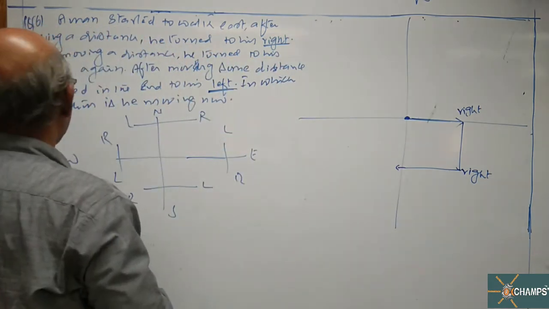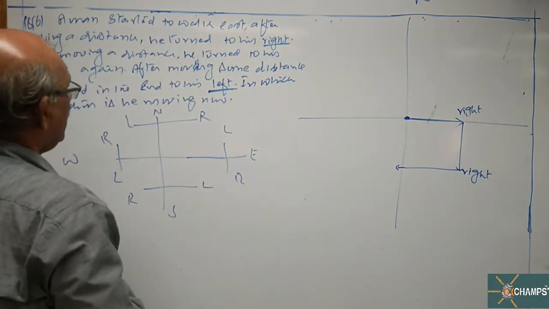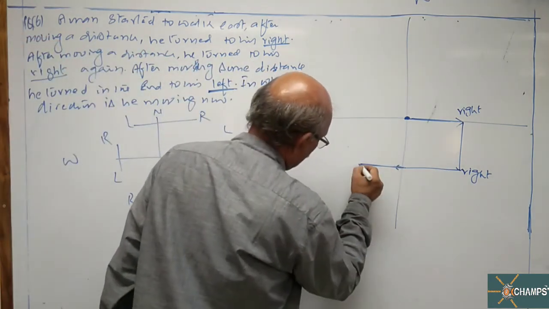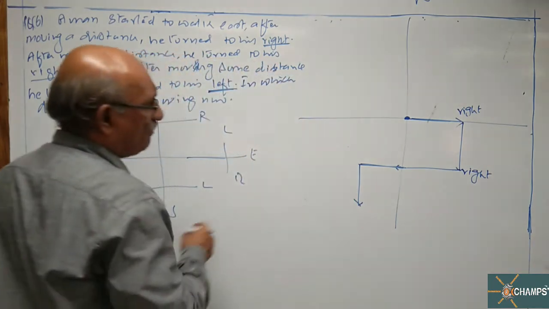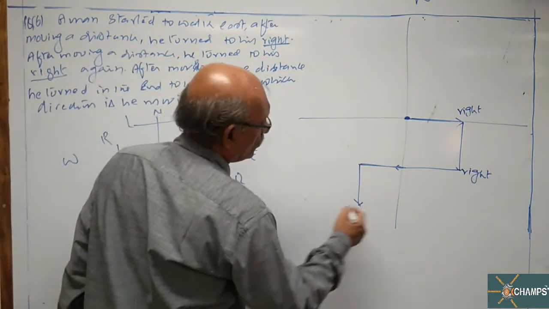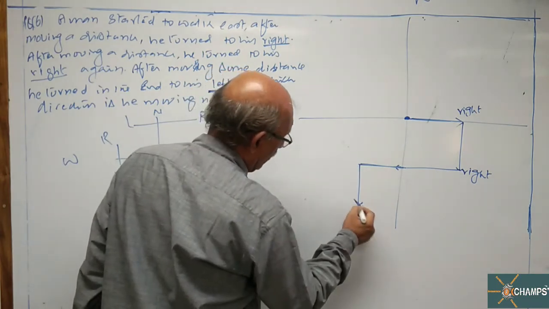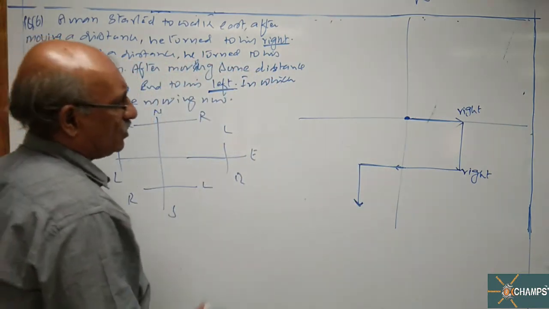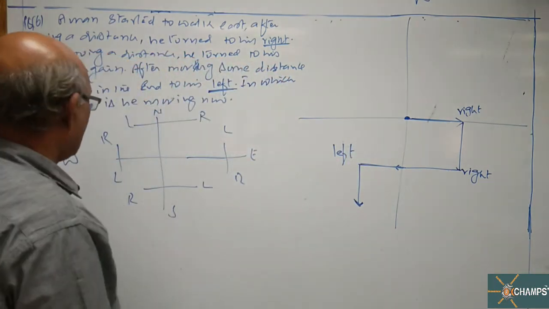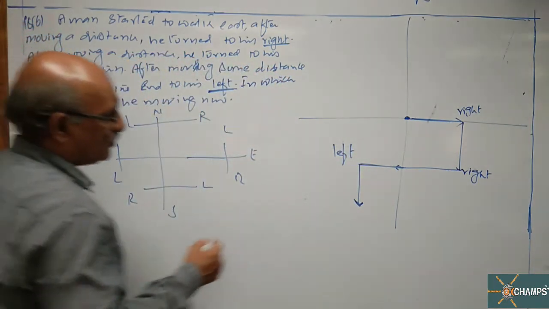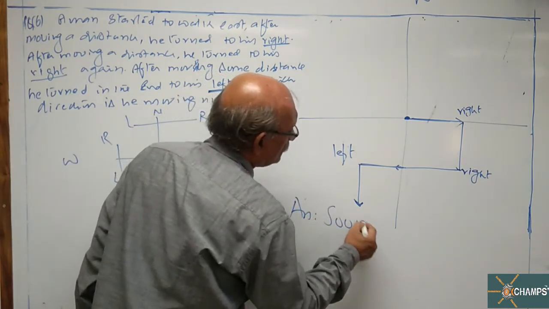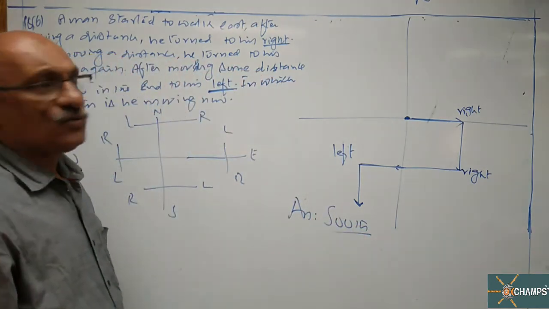After moving some distance, he turned in the end to his left. Left hand side of west is nothing but south. This is left turn. So in which direction is he moving now? Answer is south.